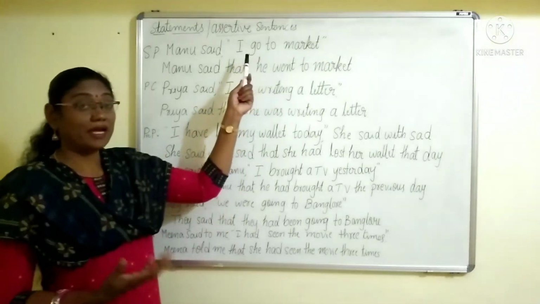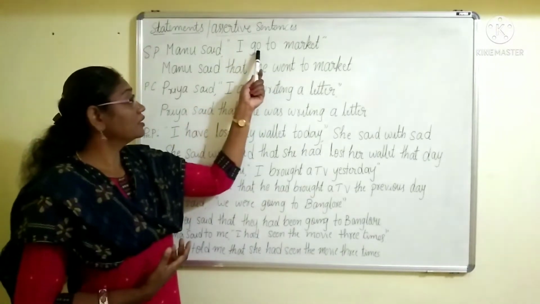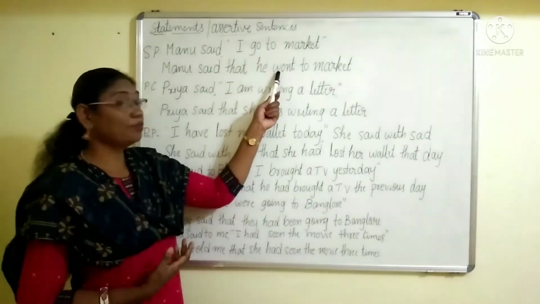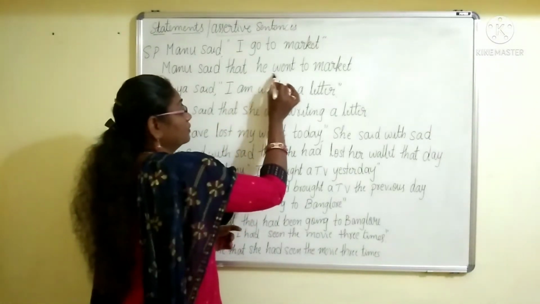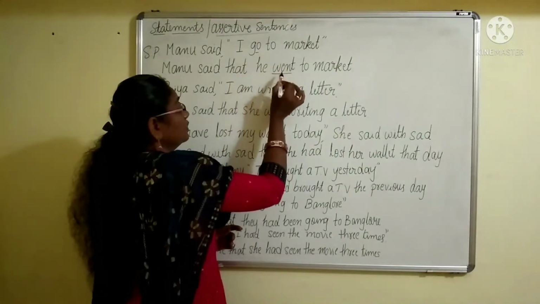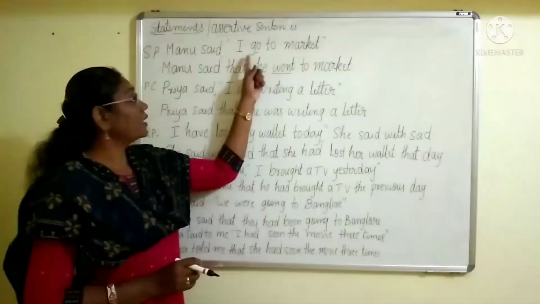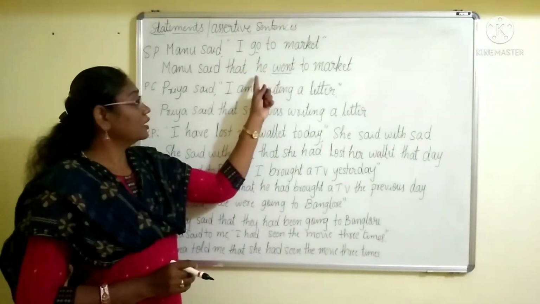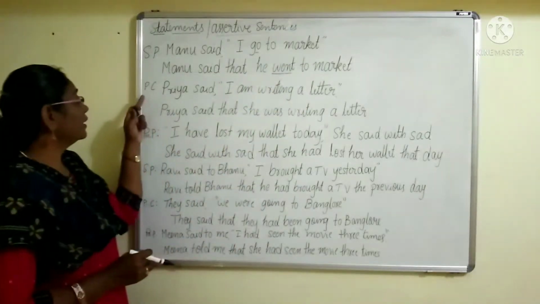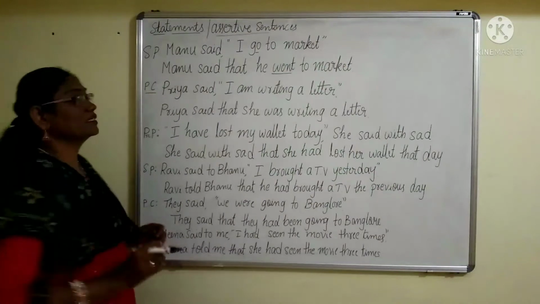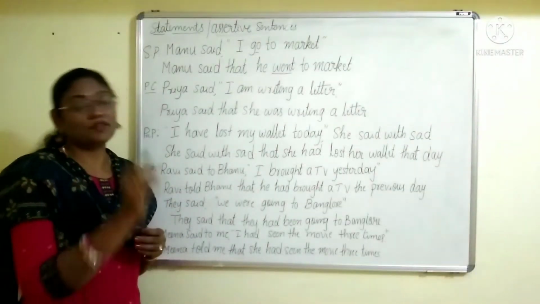Then backshifting of tense, right? Go became went. Okay? Go became went. Here it is in present, it became past tense. I go to market. Okay? He went to market. So in this way we can use. Next, present continuous or present progressive tense.